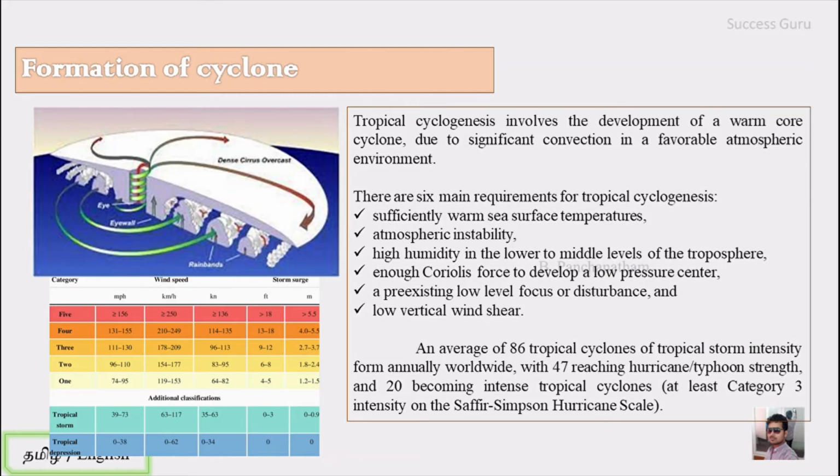If the wind speed is within 38 miles per hour, then it is called a tropical depression. If it is in the range of 39 to 73, then it is called a tropical storm. If it crosses 74 miles per hour, then it can be categorized into 5 classes or categories, tropical cyclone 1, 2, 3, 4 and 5. So if you know the speed of the wind, you can categorize it with this class by the Saffir-Simpson hurricane scale.